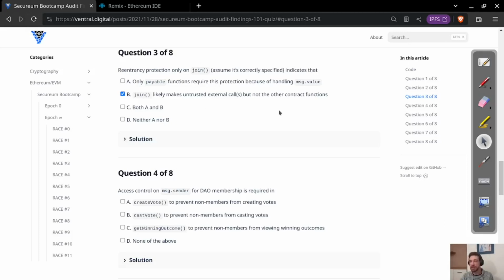But under these assumptions, as I said, B is indeed correct. Join would have an untrusted external call. And C and D cannot be it. And that is question number 3.